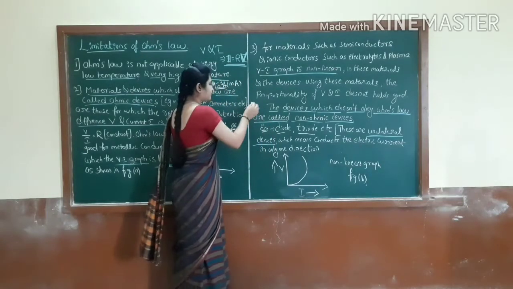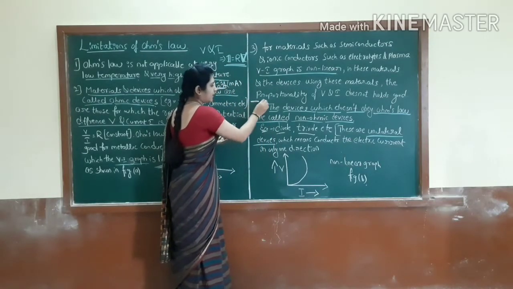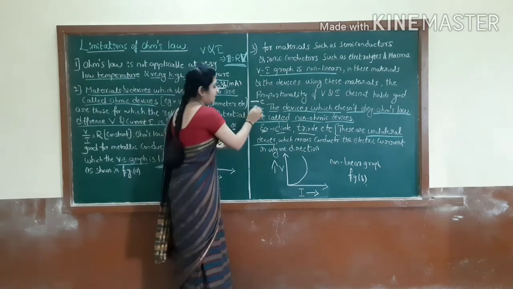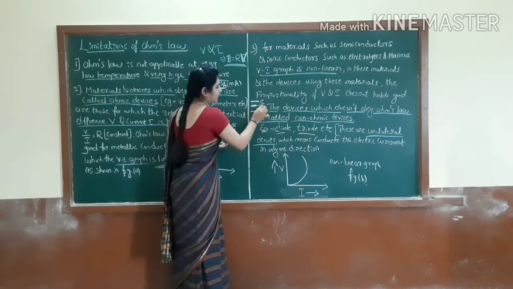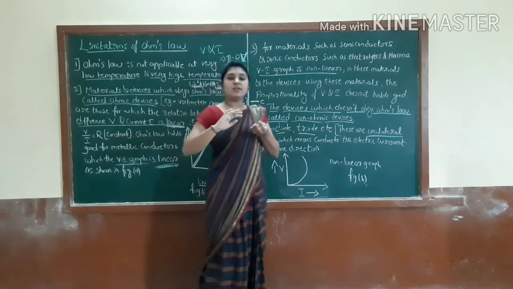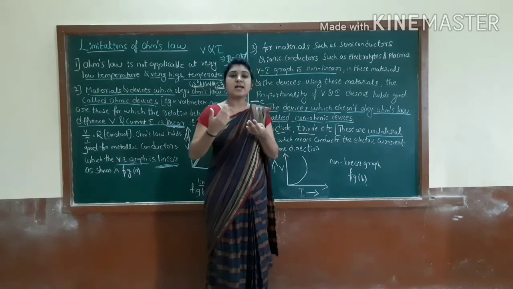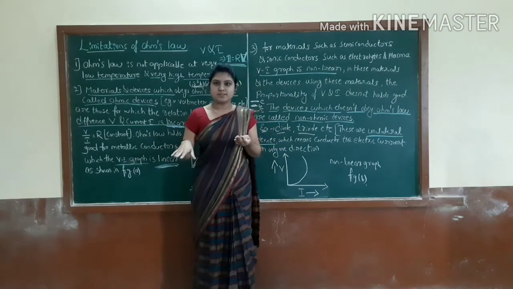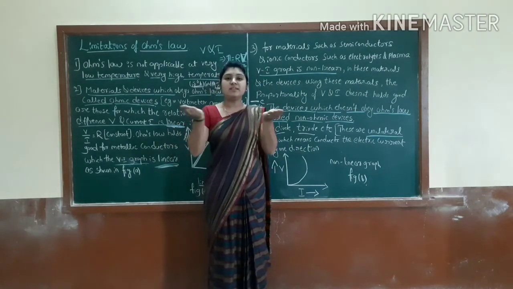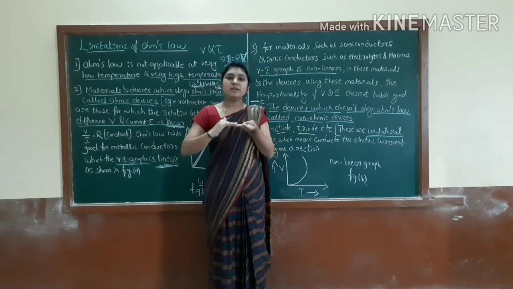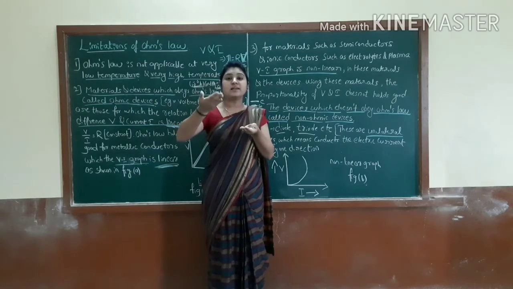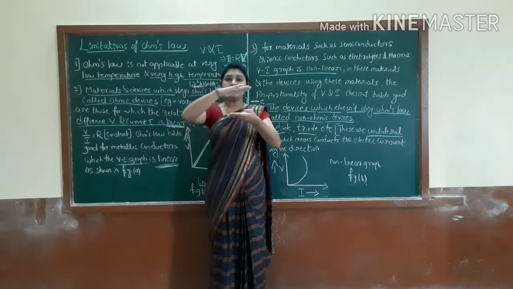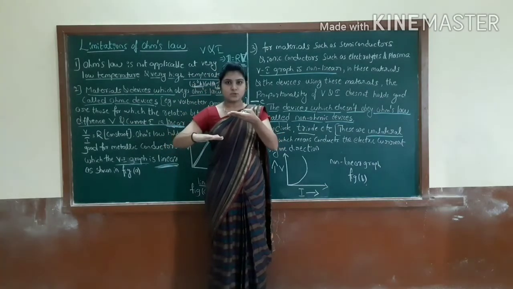Just assume this is the conductor and this is the insulator. Here the semiconductors will come. That means they are not as good as conductors and not as bad as insulators for the current purpose. They have conductivity in between the conductors and the insulators.